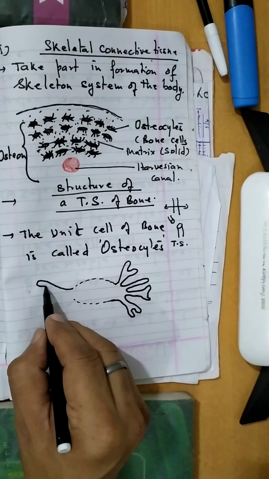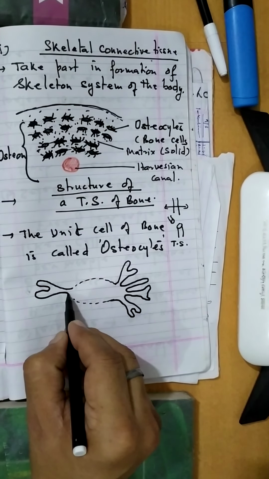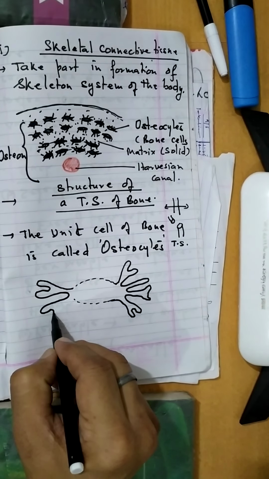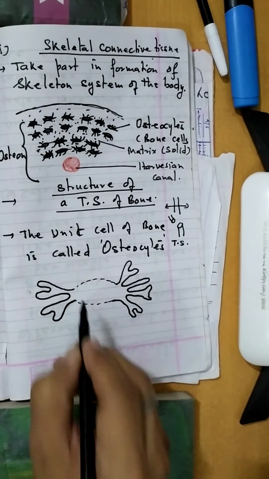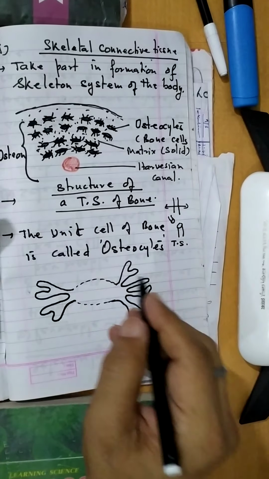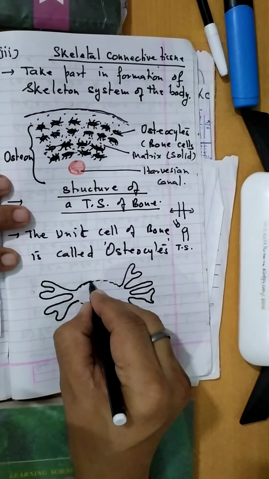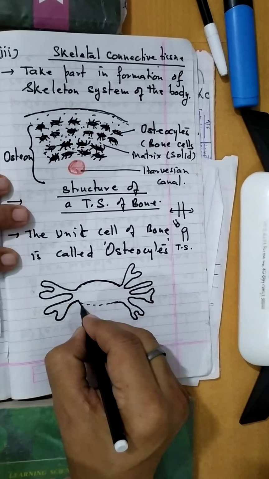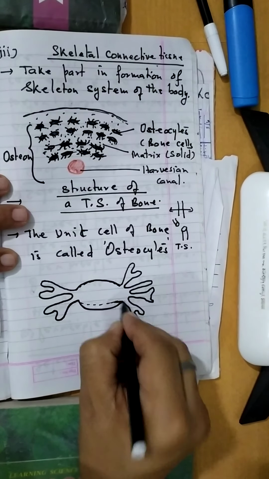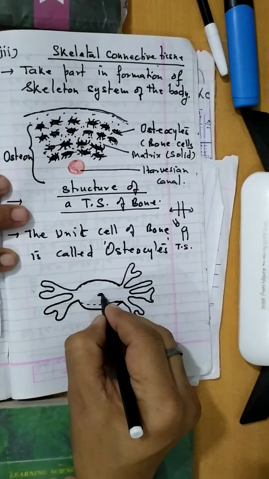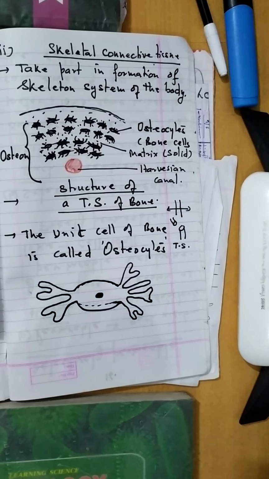Slowly you might be understanding why I had called you to make a register for biology, because every day we will make a number of diagrams, two or four per day.